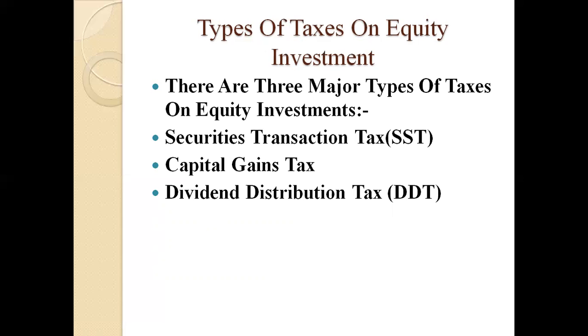Capital gain is the profit earned when we sell a security at a higher price compared to its purchase price. For example, if we buy shares of a stock X for 10 lakh rupees, we hold this for 4 years. After 4 years, when we sell this, the price will not be the same.